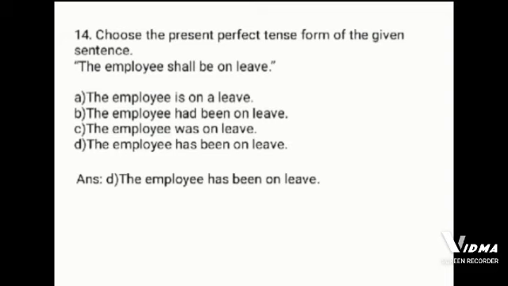Choose the present perfect tense of the given sentence. The employee shall be on leave. The employee is on leave. The employee had been on leave. The employee was on leave. The employee has been on leave. The correct option is answer D. The employee has been on leave.